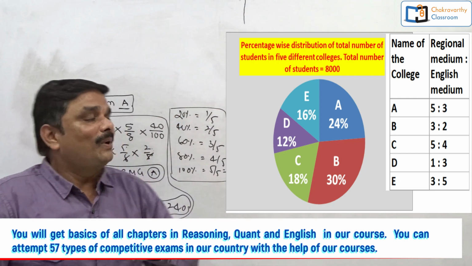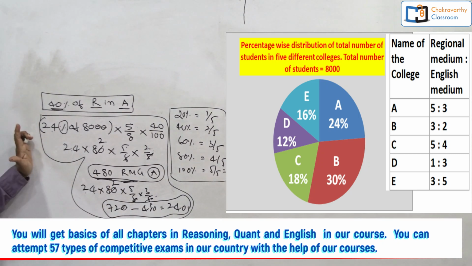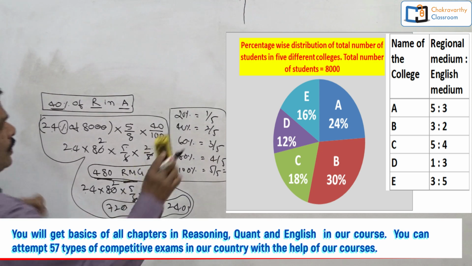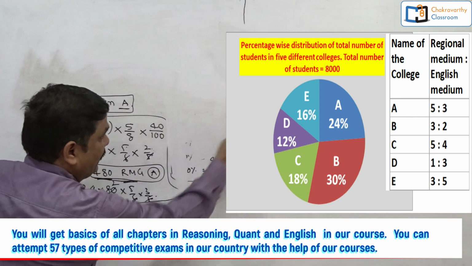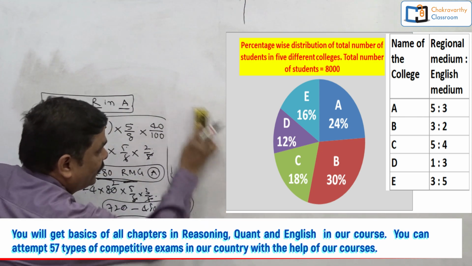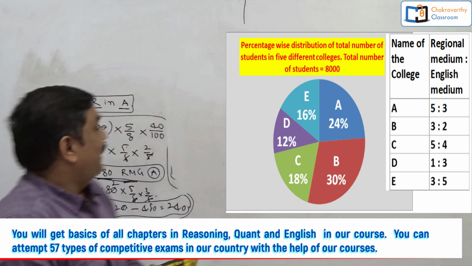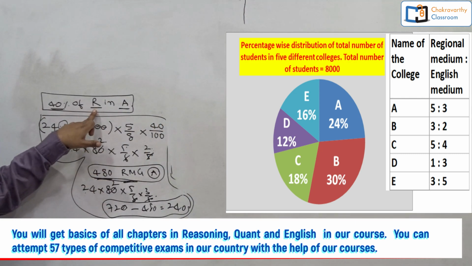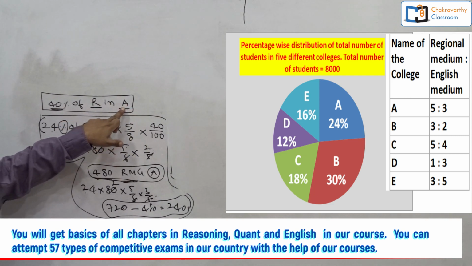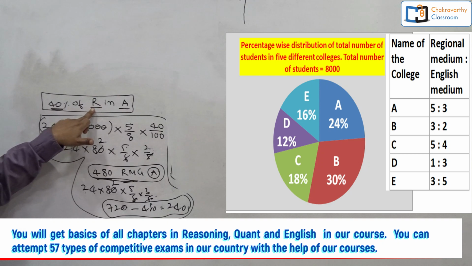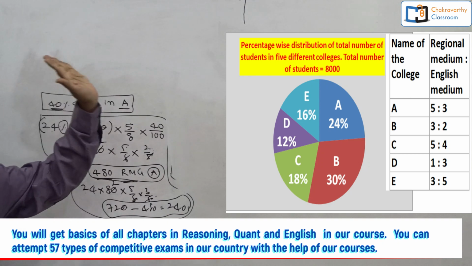Got it? Now, what is the suitable method for competitive exams? See students, you need not do all these things. Simply go like this. Read the question one more time. You will understand. In college A, some regional medium students are there, some English medium.